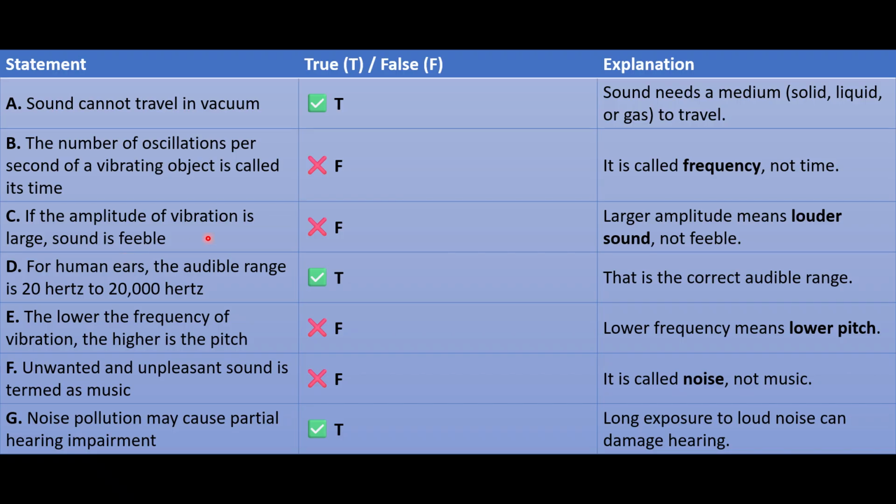C. If the amplitude of vibration is large, the sound is feeble. False. Large amplitude means louder sound, not feeble. D. For human ears, the audible range is 20 Hz to 20,000 Hz. True, that is the correct audible range. E. The lower the frequency of vibration, the higher is the pitch. False. Lower frequency means lower pitch.